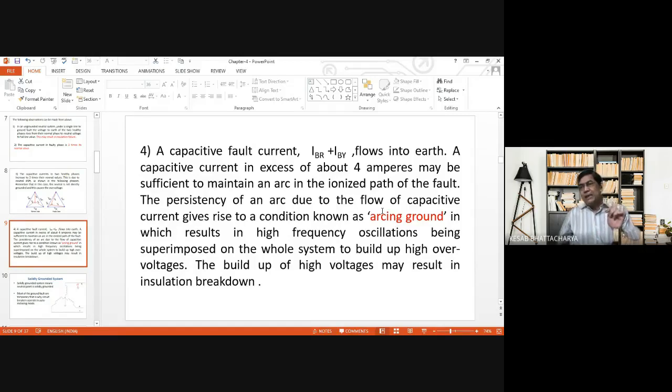That is, an arc is developed involving ground, and when this happens, high frequency oscillations are set up in the system, which are superimposed with the system voltages and may lead to development of overvoltages in the system. And if overvoltages develop, then insulation failure or insulation breakdown may take place. And this is the adverse effect of arcing ground.